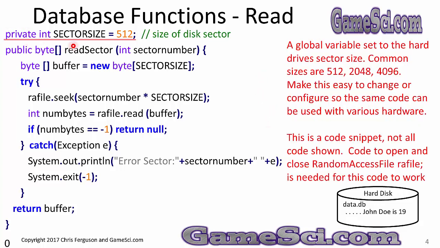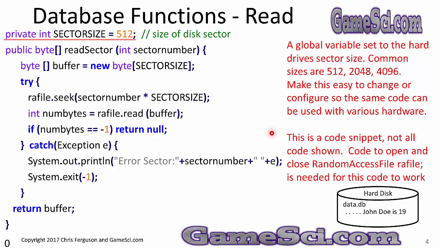Set up a private int sector size of 512. This is the size of the disk sector. A global variable set to a hard drive sector size. Common sizes are 512, 2048, 4096. Make this easy to change or configure so the same code can be used with various hardware.